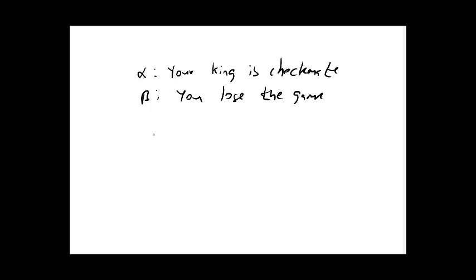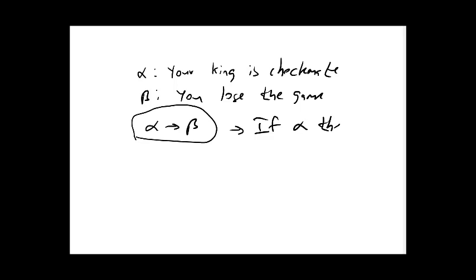So we have these two sentences, and we have a rule, alpha implies beta. This implication is as good as if-then. If we are writing alpha implies beta, it is as good as writing if alpha then beta. So here it means, if your king is checkmate, then you lose the game. This is what the rule says.